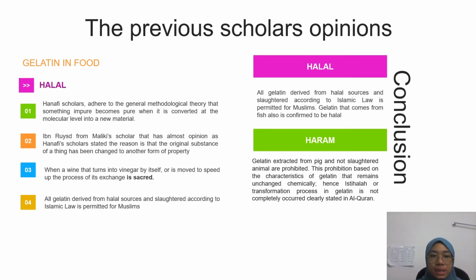And lastly, all gelatin derived from halal sources and slaughtered according to Islamic law is permitted for Muslims. Gelatin that comes from fish is also confirmed to be halal and can be eaten. Gelatin extracted from pig and not slaughtered animals is prohibited. This prohibition is based on the characteristic of gelatin that remains unchanged chemically. Hence, istihala or the transformation process in gelatin has not completely occurred, as clearly stated in Al-Quran.